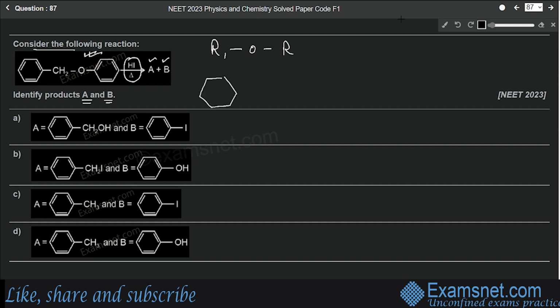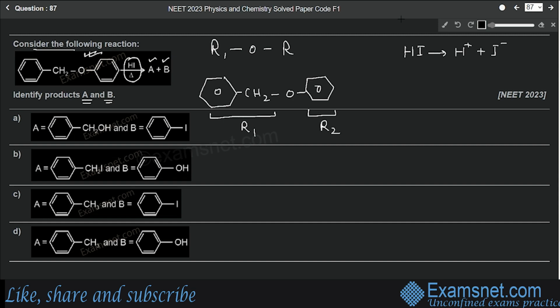We have a benzene ring here, then CH2 is attached to it, then oxygen, and then a benzene ring again, right? So we can say that on the left hand side of oxygen there is R1, and on the right side there is R2, so this benzene ring is R2. Okay. Now when it is heated with hydrogen iodide, first of all it will dissociate into H plus ion and I minus ion, right? Now what will happen to ether?